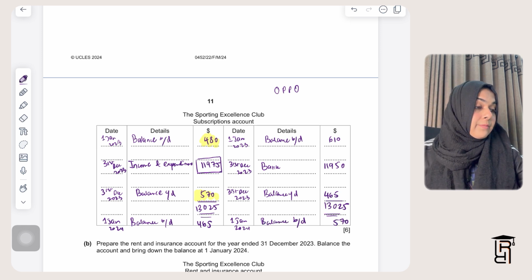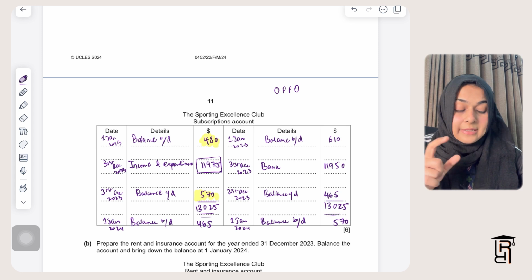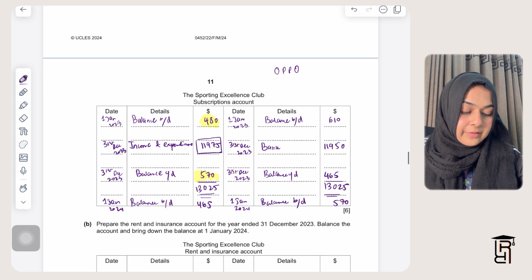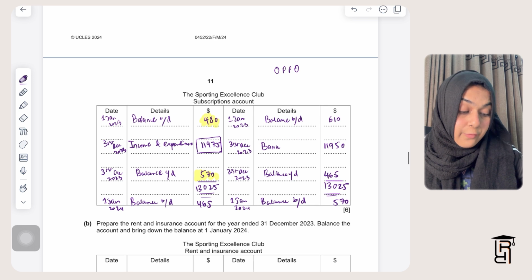So that is it for this question. That is it for this part. We'll move on to the next part. They're saying here prepare the rent and insurance account for the year ended 31st December 2023.